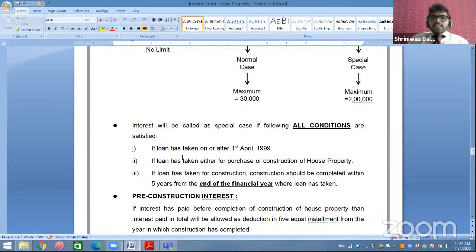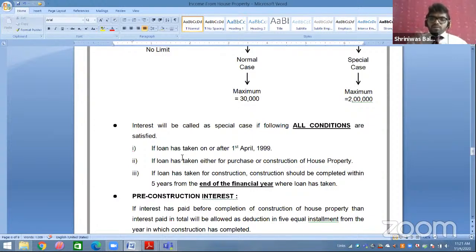First condition: the loan is taken on or after 1st April 1999. It means if you have taken the loan before 1st April 1999, it is your normal case. If taken on or after 1st April 1999, it is a special case. The second point should also be satisfied: the loan should be taken for either purchase or construction of house property. It means the special case is applicable only for purchase and construction. If it is related to repairs or renovation, no special case will be applicable. It will be the normal case.